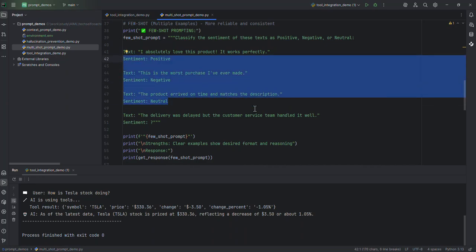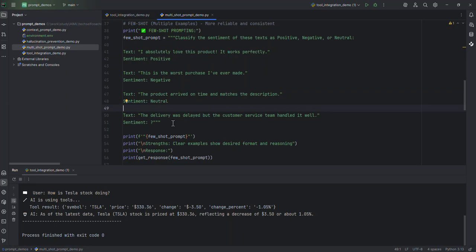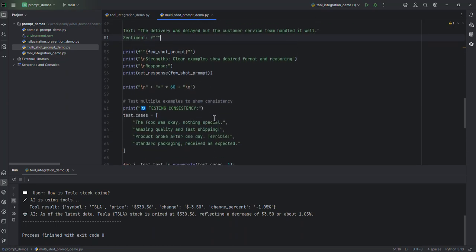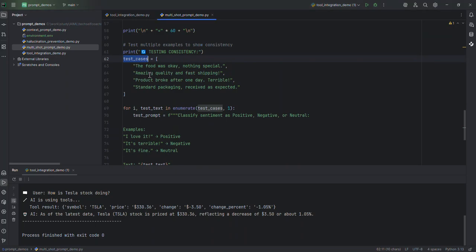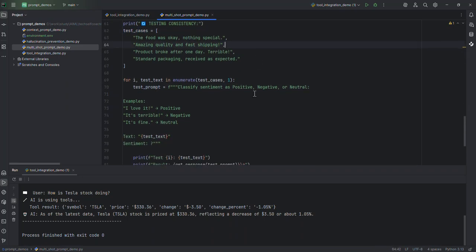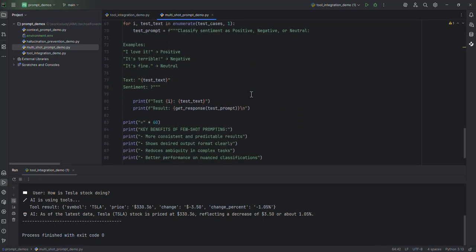Now we are going to ask the question. The delivery was delayed because the customer service team handled it well. And then we are giving some test cases, four different questions, and asking this prompt again and again with different answers. And then it will be able to give you the answer. That's about it. It was a very high-level overview to show you multi-shot prompting by giving additional information as examples. This would help the model get accurate information, and it will be consistent as well.